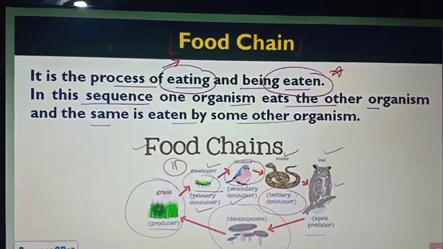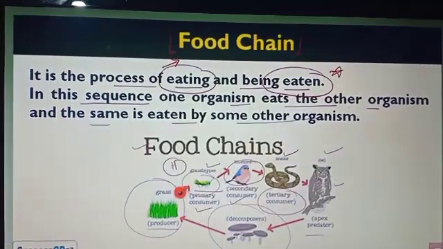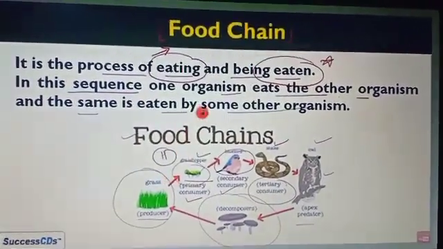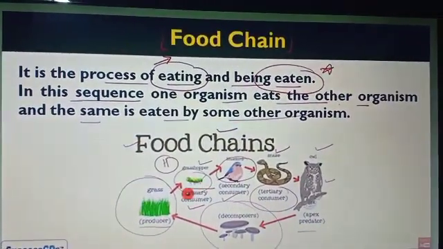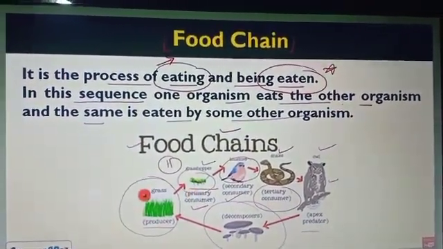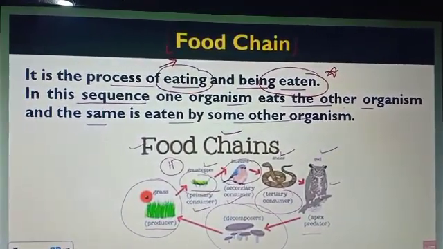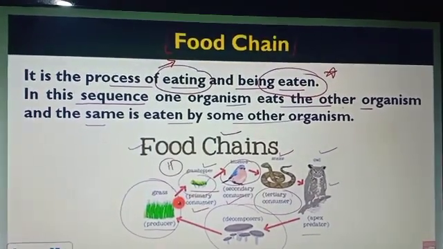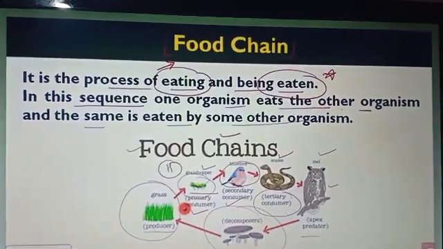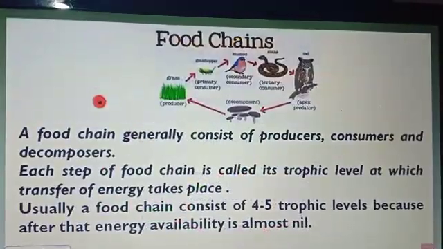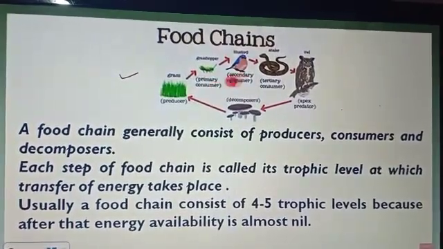And all these things are eaten by each other, and at the last, when they die, they are decomposed by the decomposer, and again this material, in the form of nutrients, is taken by the plants. So you can see here one chain is formed. Similarly, there are several kinds of food chain. Maybe it is in water, in a sea, etc.